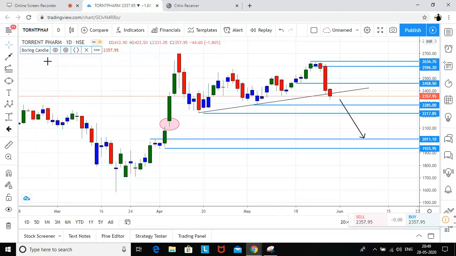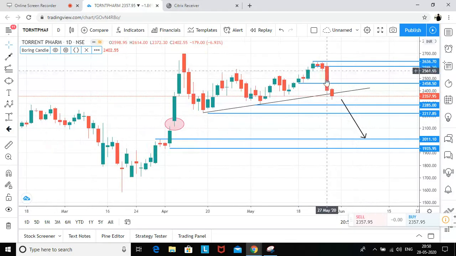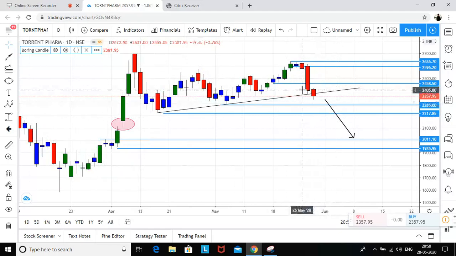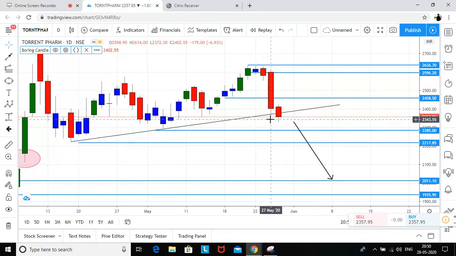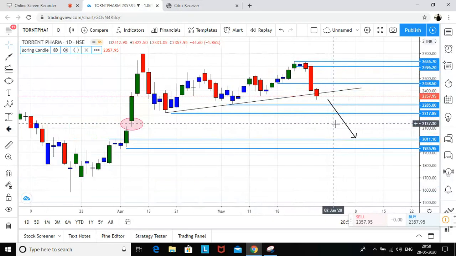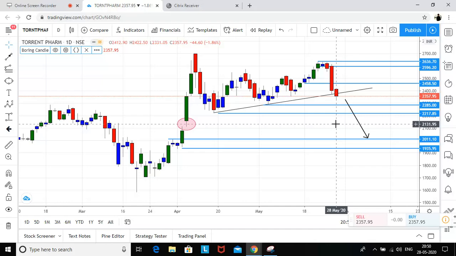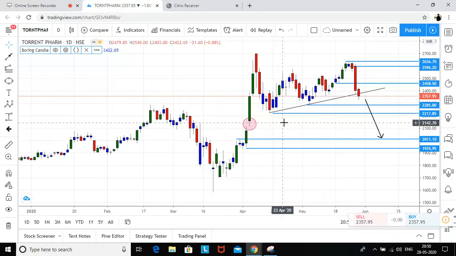We have very good demand, so we can again average for the next up move. As of now this looks good. I can consider this as a bearish candle, kind of bearish engulfing, rally base drop. But let's see, hoping that it should reverse back. I will update you on Torrent Pharma.